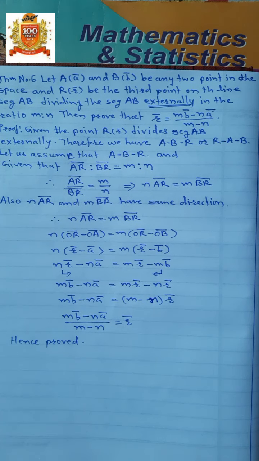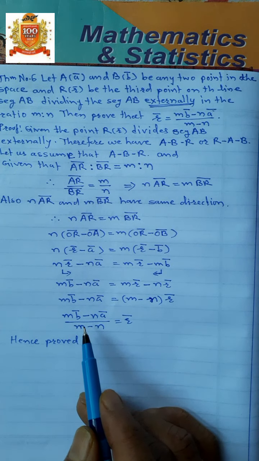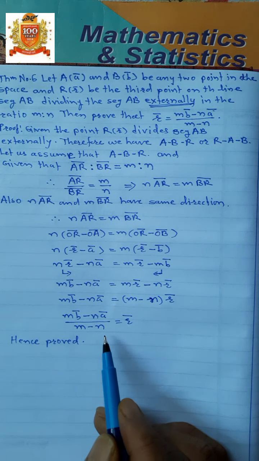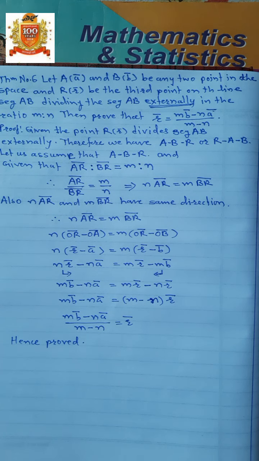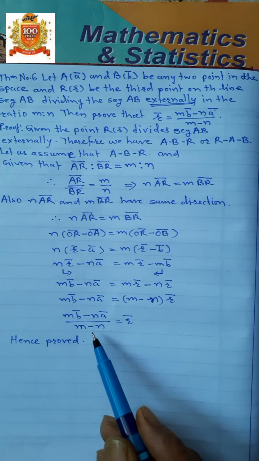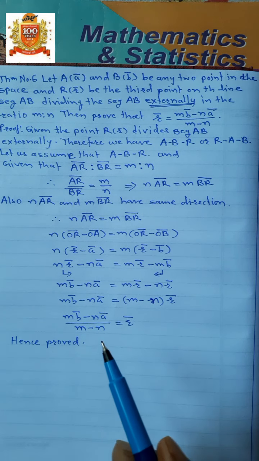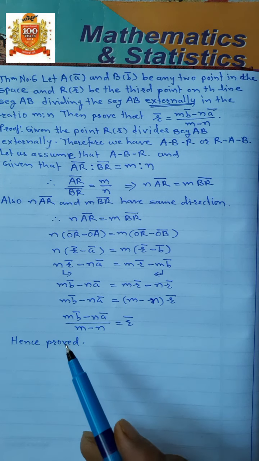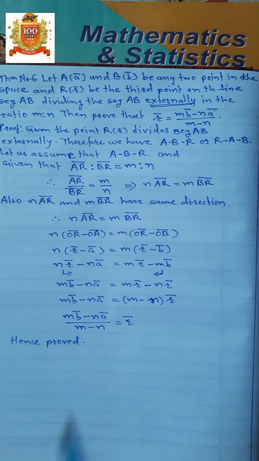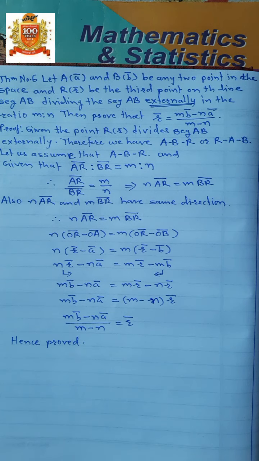Therefore, R bar is equal to mB bar minus nA bar upon m minus n. When point R divides externally, then we have minus. When point R divides internally in the ratio, then we have plus. Plus and minus, keep in mind.